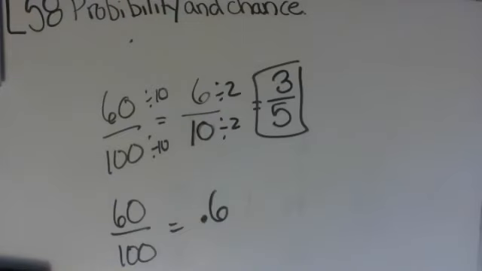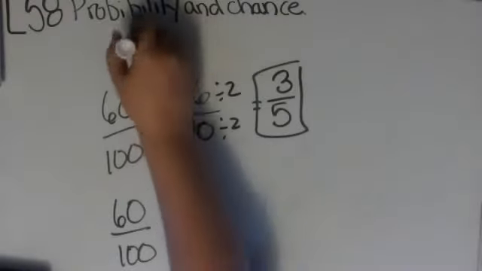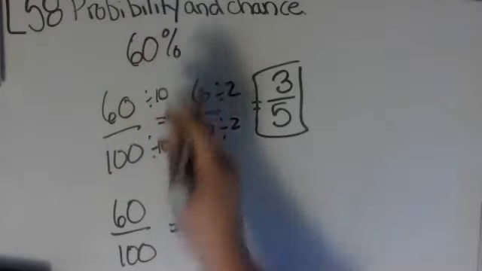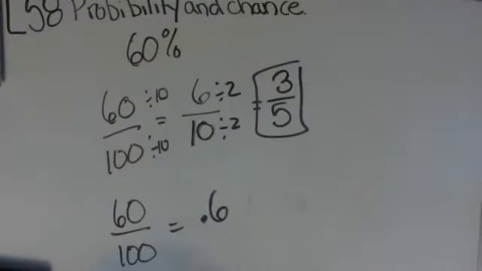Now, what if we wanted to do the opposite? What if we go, okay, well, wait a minute. We know that it is 60% chance it's going to rain tomorrow. So it is likely that it will rain tomorrow because 60% is over half. What if we wanted to know the chance of it not raining tomorrow? Well, if there's a 60% chance that it's going to rain, what you are now looking for is the complement of the event. The complement is the exact opposite.